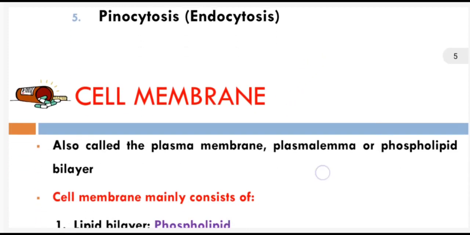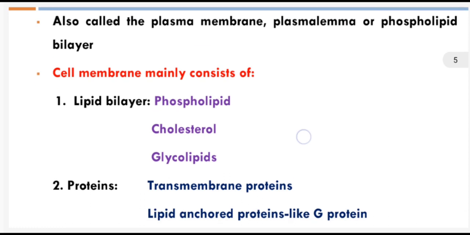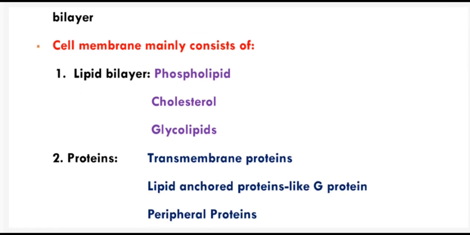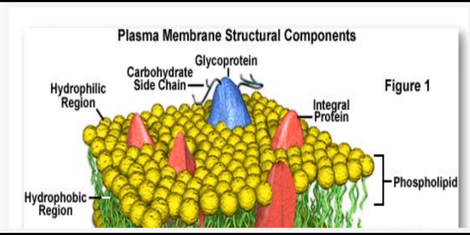Let's start with the cell membrane. Cell membrane, also called plasma membrane or plasma lamella, is made up of a phospholipid bilayer. It mainly consists of lipid bilayer, which consists of phospholipid, cholesterol, glycolipids, transmembrane proteins, lipid anchored proteins like G protein, and peripheral proteins. The structural components of plasma membrane consist of glycoprotein and integral proteins.